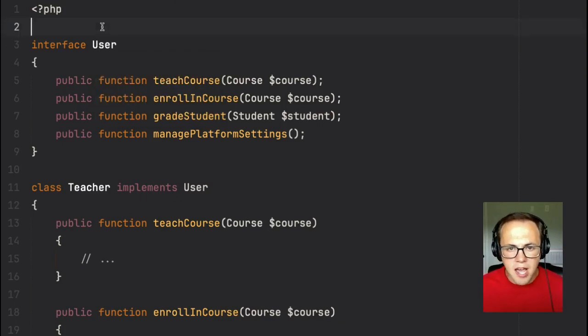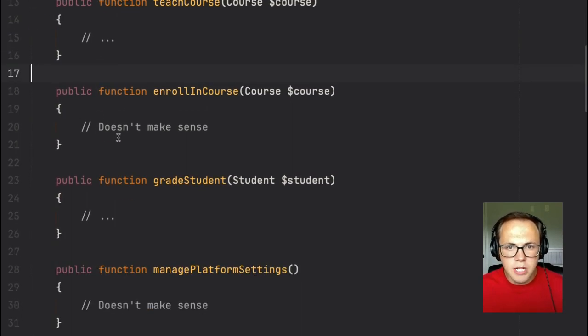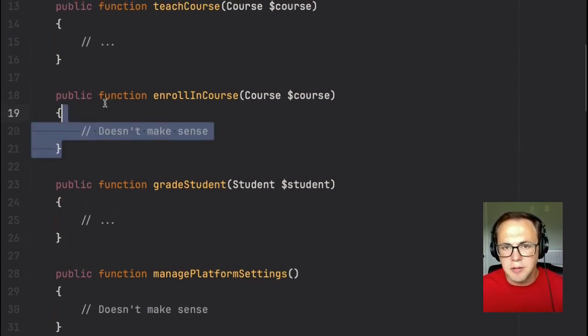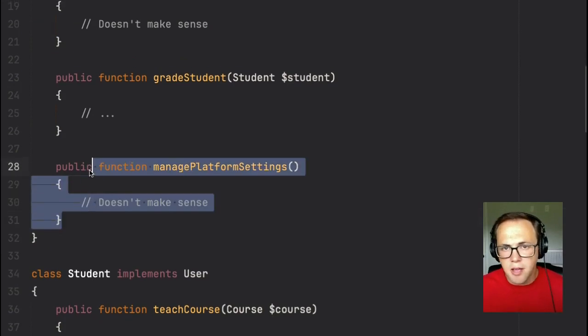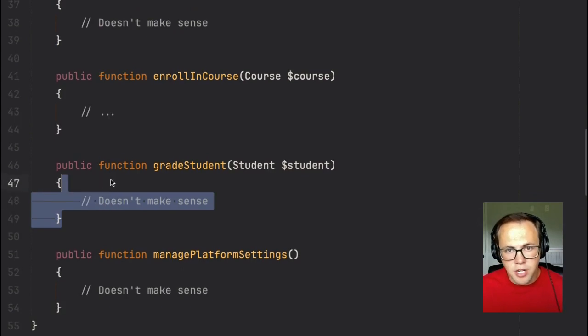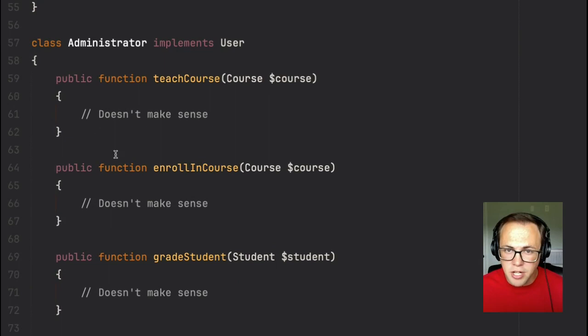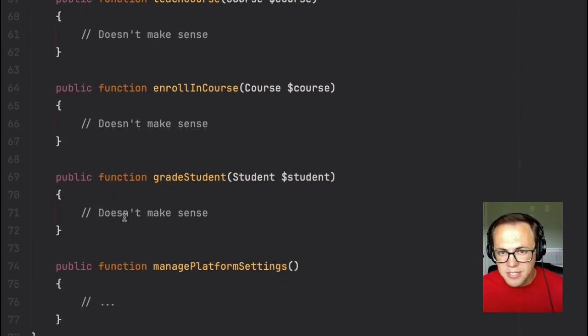But the issue that they're having is that some methods don't really make sense for users at all. Teachers, here's the class Teacher, for example, they don't really enroll in a course. They teach it, in this application at least, and they don't manage platform settings either. Likewise, students don't teach a course. They definitely don't grade other students in this application, and they shouldn't manage settings, obviously. And administrators don't use any of these methods. They use just one, the platform settings management. So all these classes are forced to add these methods that do nothing just because the interface requires them to do so.